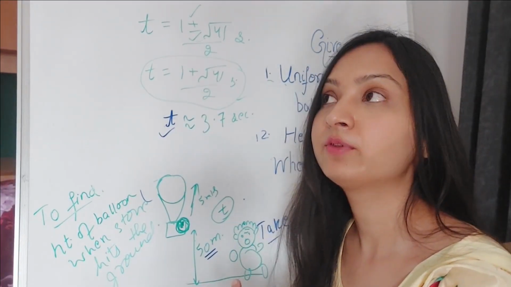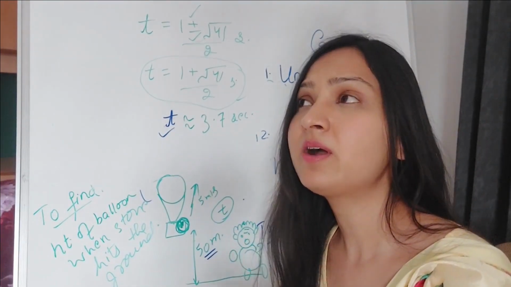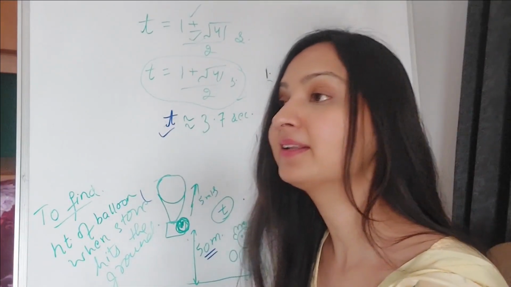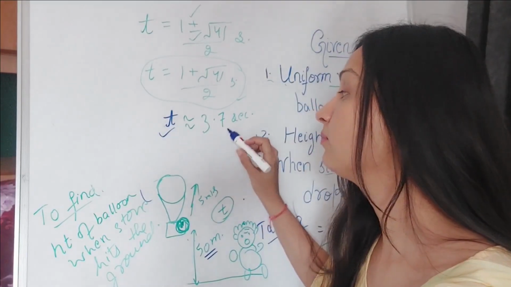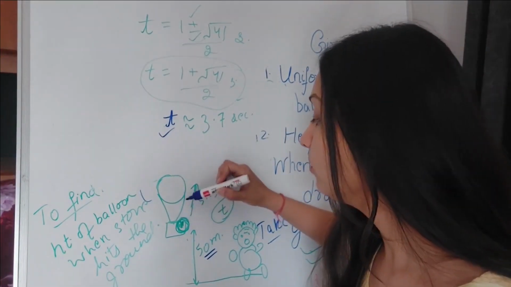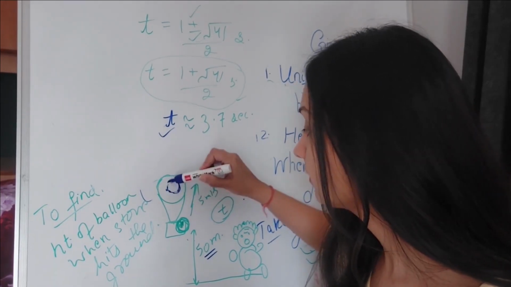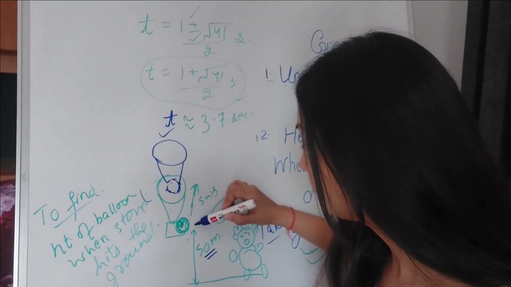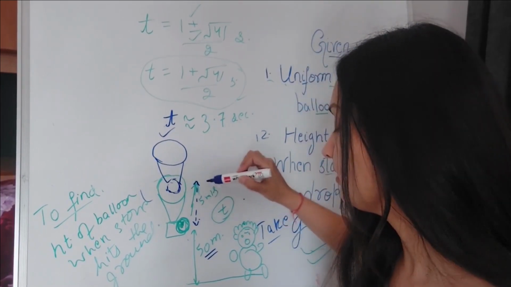Now listen to me carefully. During this time, the balloon must also have traveled some distance. The stone is not abruptly hitting the ground, like you throw it and it reaches there. It is taking this 3.7 second time to hit the ground, and in this 3.7 seconds the balloon must have reached somewhere here.